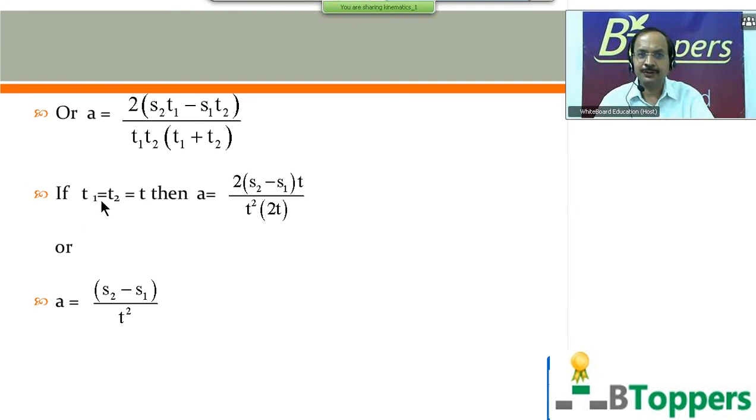In some of the problems, t1 and t2 may be equal to t. That means s1 is the distance covered in the first t seconds, and s2 is the distance covered in the next t seconds. Then you substitute t1 equal to t and t2 equal to t, and you get a equal to (s2 minus s1) by t square. If you want to copy the calculation, you can take a pause and copy it.